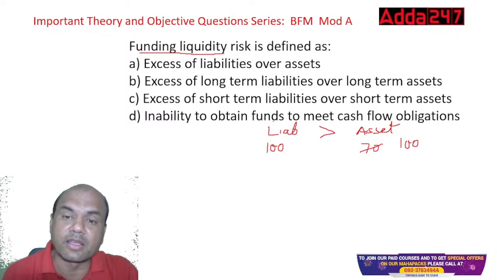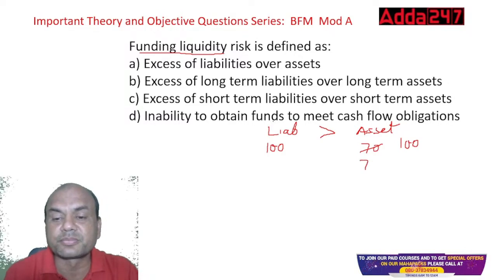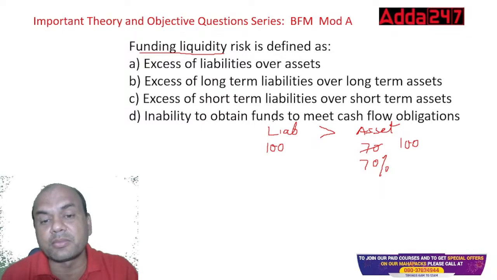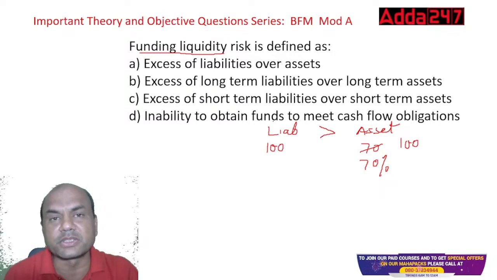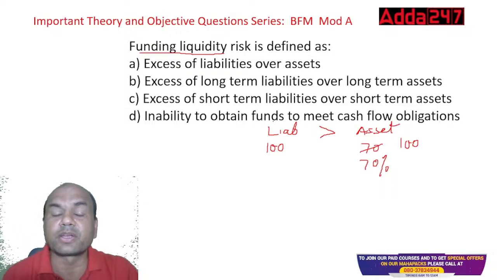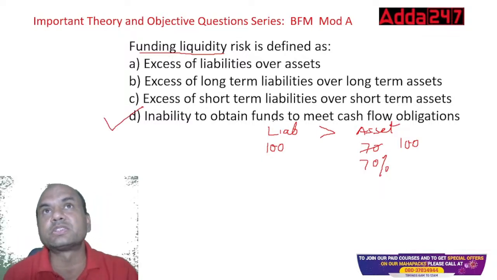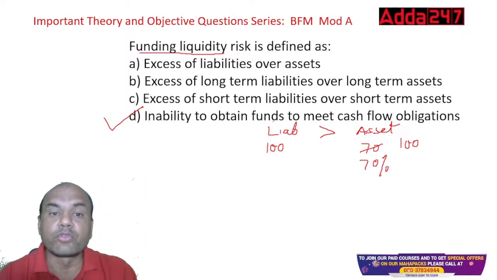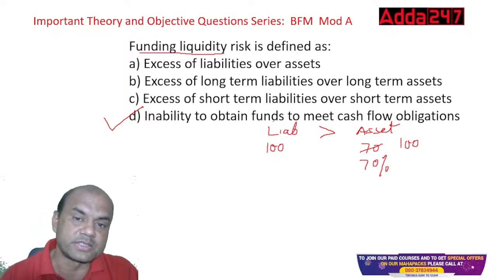RBI has given the term that your liabilities and assets should always be 70%. So this is right. Assets will always be lesser than your liabilities. Always. It means basically loans will always be lesser than your deposits. Of course, the ratio is matched so that the NII is not affected much. So the correct answer is this: inability to obtain funds to meet the cash flow obligation. That is the correct answer. Funding liquidity risk is defined as inability to obtain funds to meet the cash flow obligations.